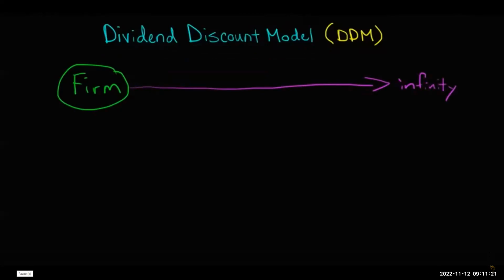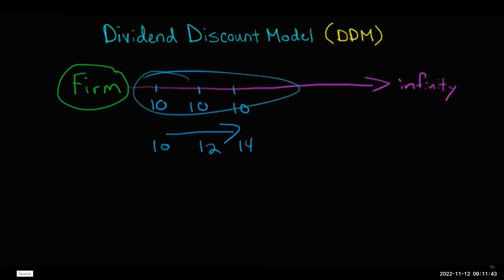We're just thinking forever. This firm is just going to spit out dividends. Let's say it's $10 each year, or maybe this number is growing. Maybe it's $10 and then $12 and then $14. Whatever the case, we're somehow valuing this stream of dividends going forward and asking how we can discount those dividends and value the firm based on the dividends we're expecting to occur.